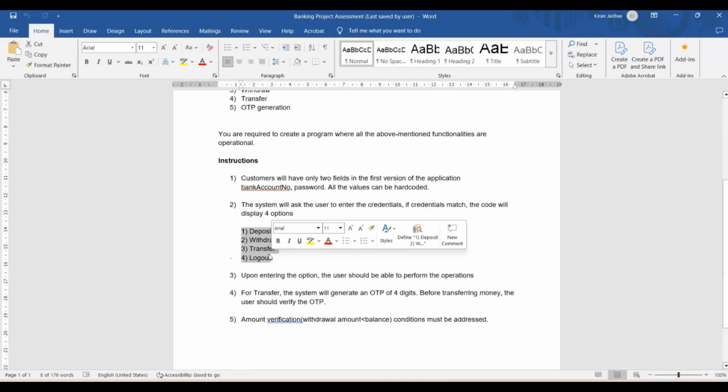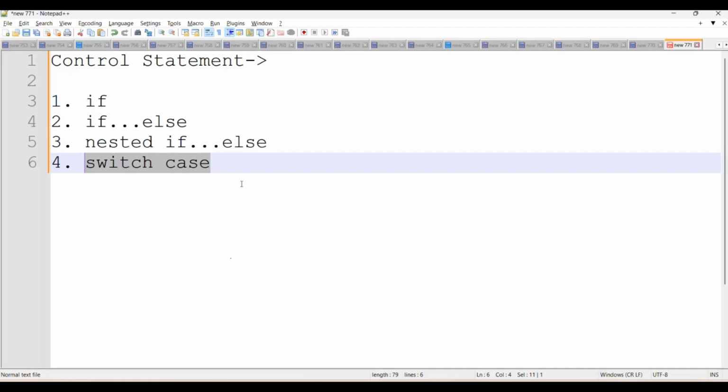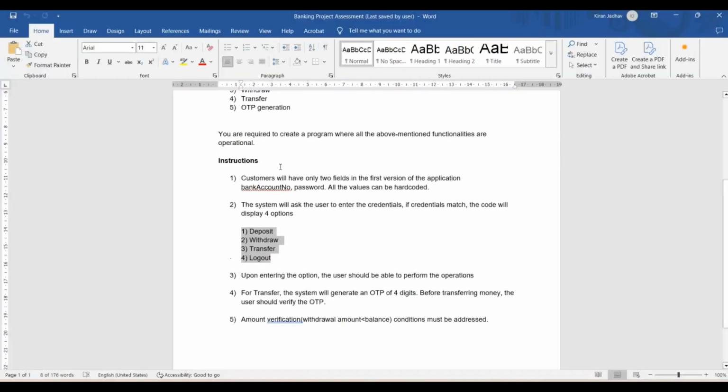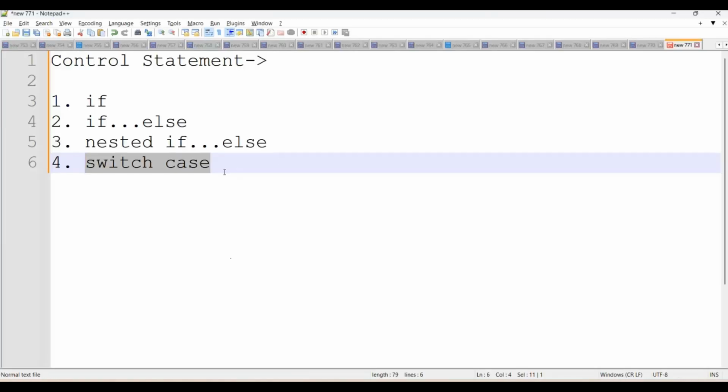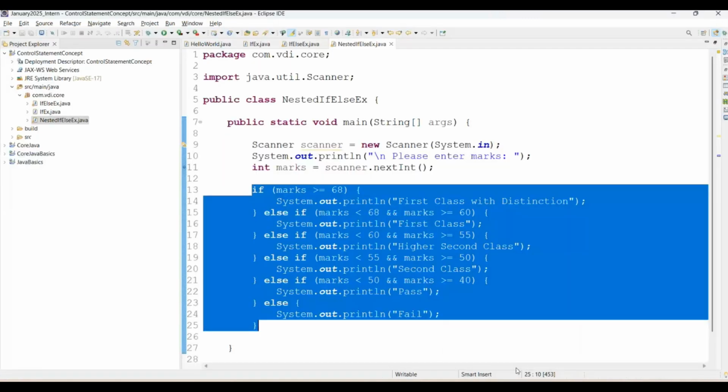Otherwise, in this session, we'll go to the basics as well, like addition, subtraction, multiplication, division, and in the next session we'll cover this banking assessment. This is the first session we are working on, so definitely I will choose the basic example. The basic example means we are just going to create addition, subtraction, multiplication, division by using switch case.